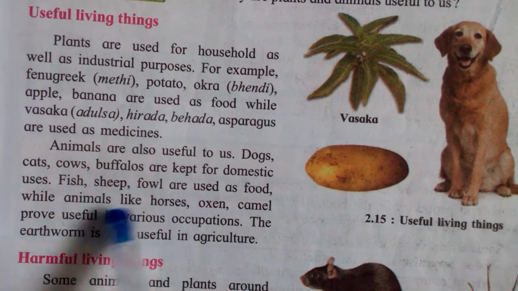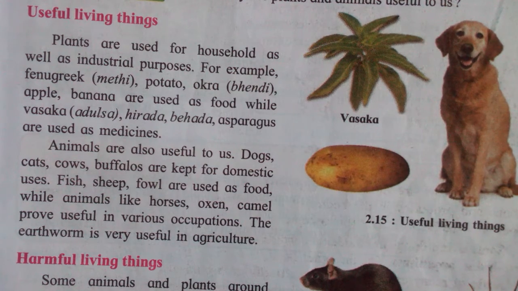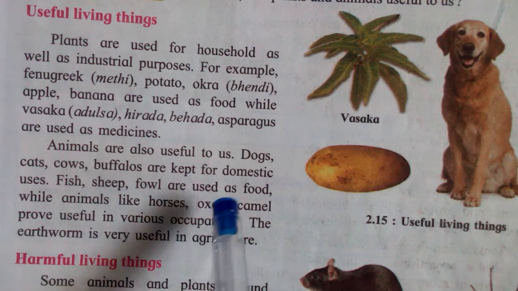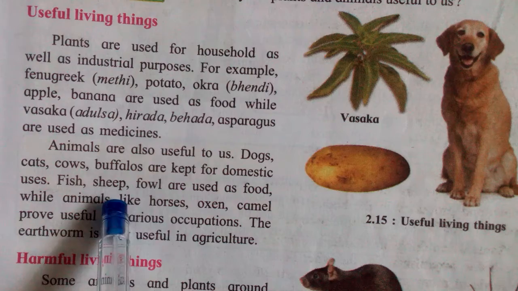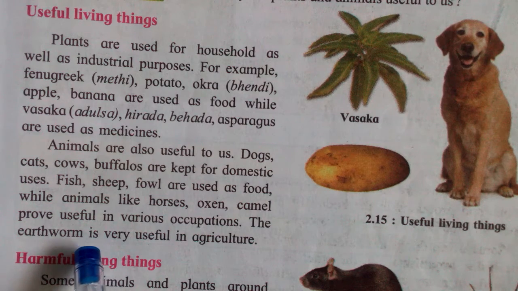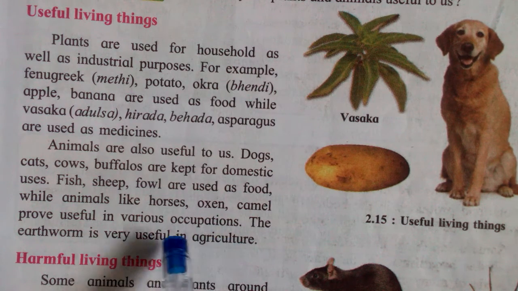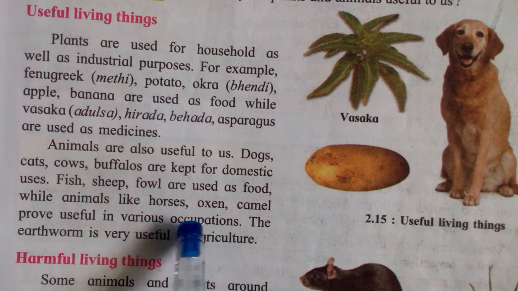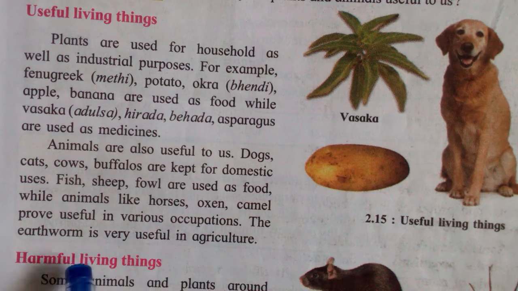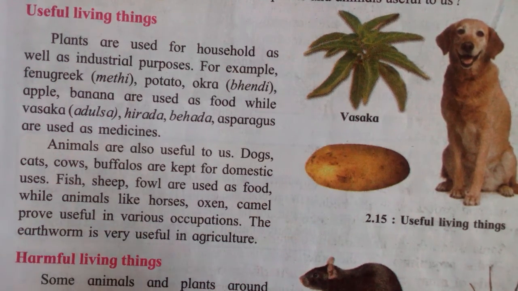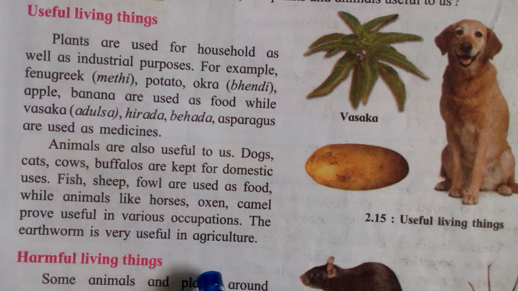We know very well about domestic animals. From them we also get milk as well as eggs, correct? Some animals are used as food, and some animals we use for some occupation. Horses, oxen, camels are used for carrying burdens. These are the animals we use in our daily life, and the earthworm is very useful in farming or agriculture.